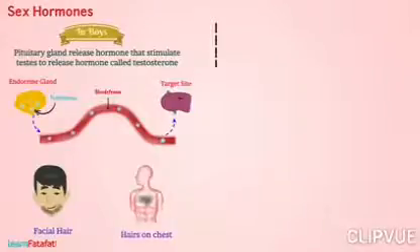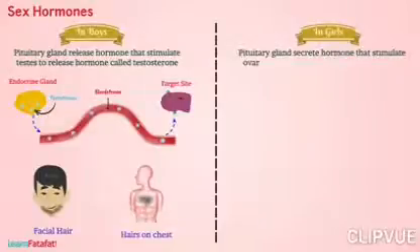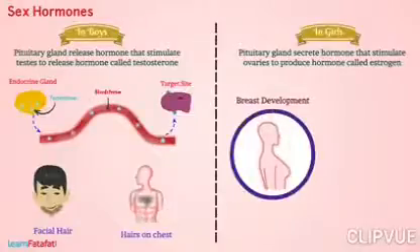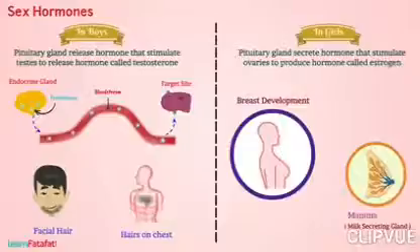Similarly, in girls, at the beginning of puberty, pituitary gland secrete hormone that stimulate ovaries to produce hormone called estrogen. It brings about the changes in females like breast development, development of milk secreting glands called mammary glands inside the breast.